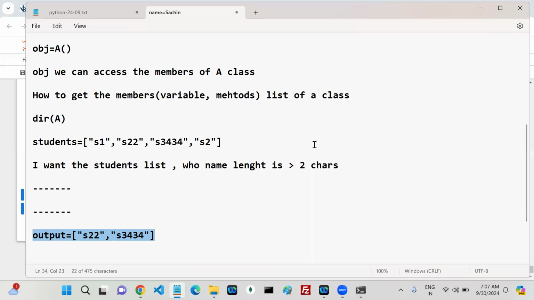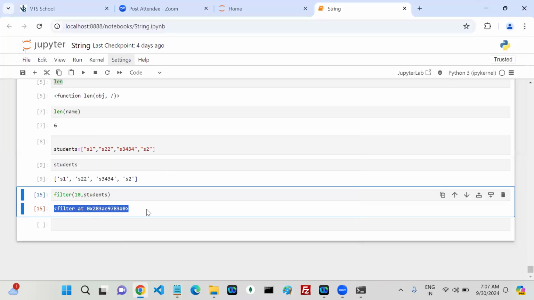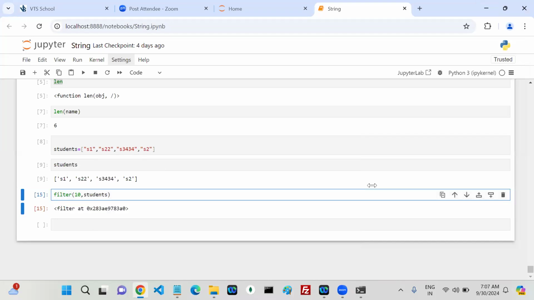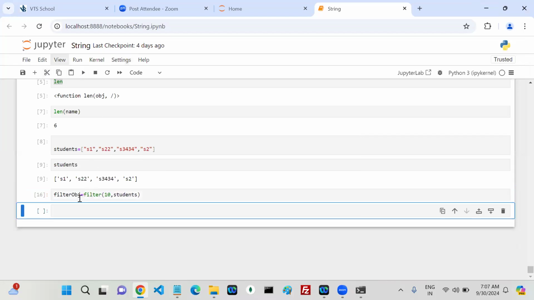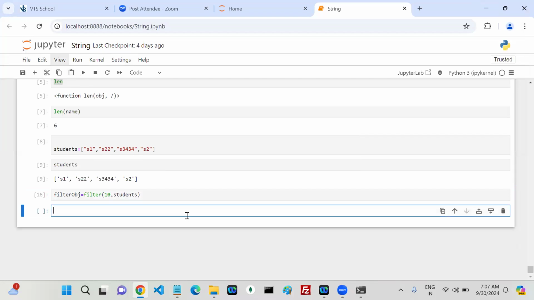What are you expecting? Are you expecting okay, filter object? Are you expecting one more list? I'm expecting a list, not like this, right? So the filter function returns me what? Some filter object, right? From this filter object, I want to get a list. Now, can I write a list of what? Filter object. Okay, now tell me what is the output you can get.